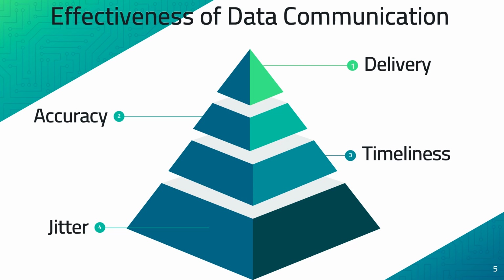For example, if the video packets are sent every 30 milliseconds, some of the packets may reach with 30 milliseconds delay and others may reach with 40 milliseconds delay. So this will cause uneven quality during video signal perception. Thus, the jitter amount, which accounts for the variations in the packet arrival time, will account for the overall quality of the signal that is being received. So these are the four fundamental characteristics of the data communication system's effectiveness.